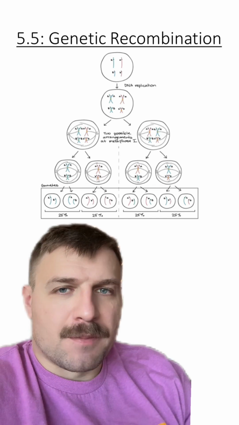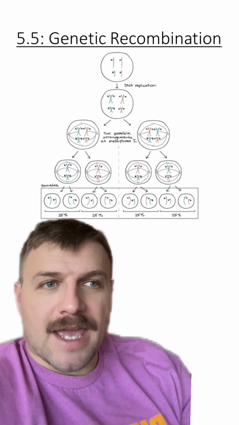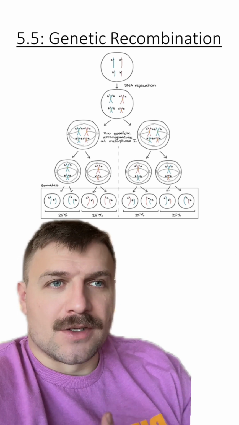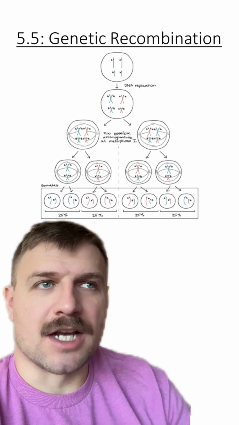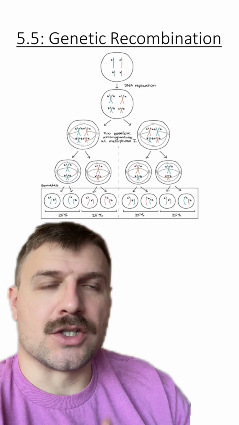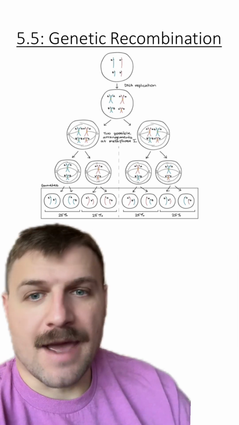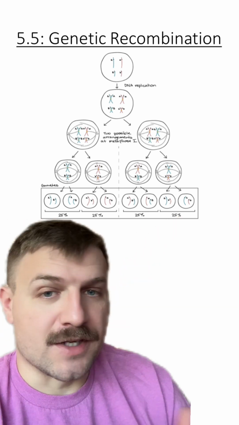In Morgan's experiments, he made the hypothesis that he should see the same frequencies play out in his fruit flies as Mendel saw in his pea plants. Specifically, the outcomes of a cross between two parents should show an even amount of each chromosome being inherited, that being the 25%, 25%, 25%, 25% that we see here.